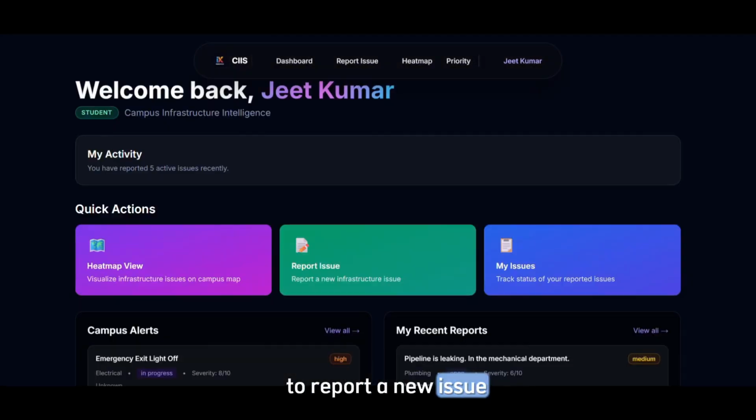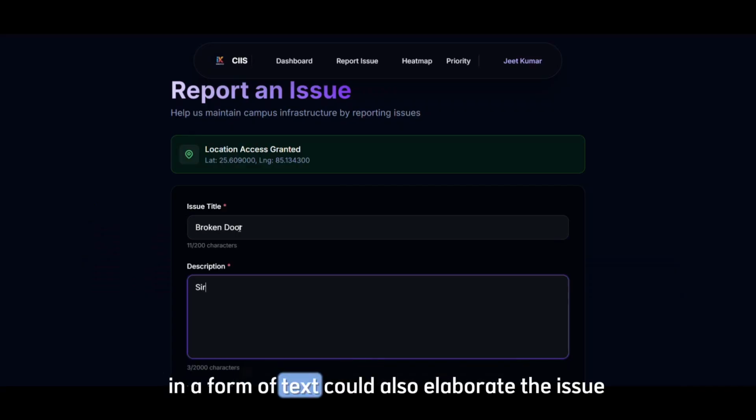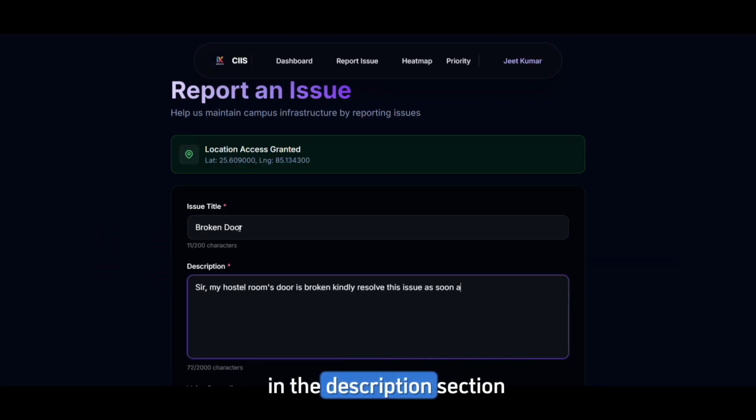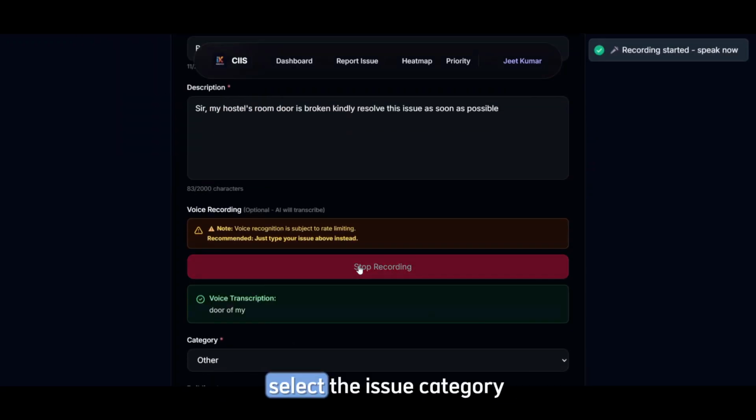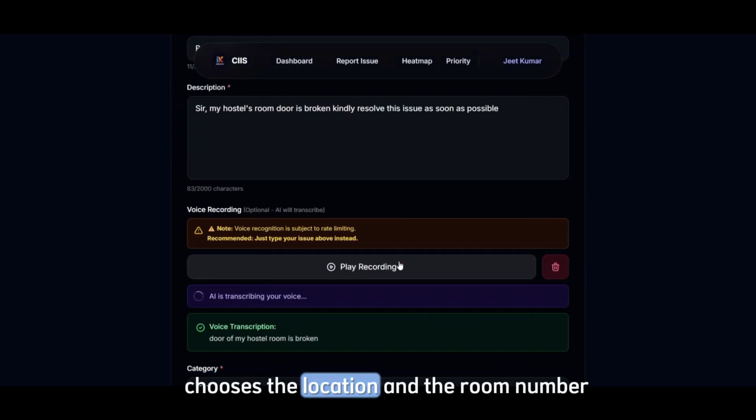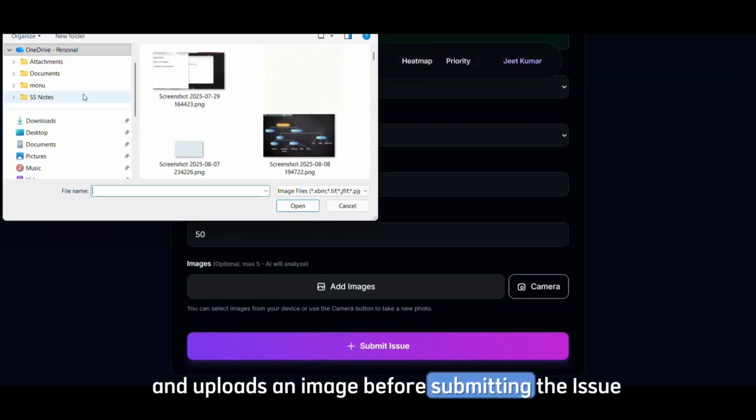To report a new issue, the user simply enters a brief description in a form of text, could also elaborate the issue in the description section, optionally records a voice note for clarity, selects the issue category, chooses the location and the room number, and uploads an image before submitting the issue.